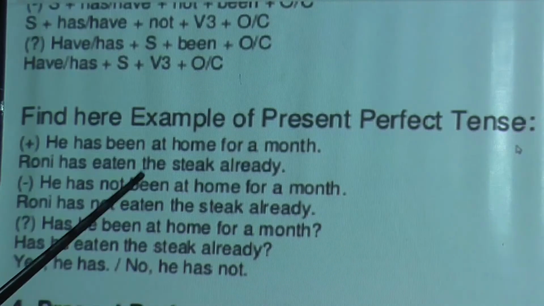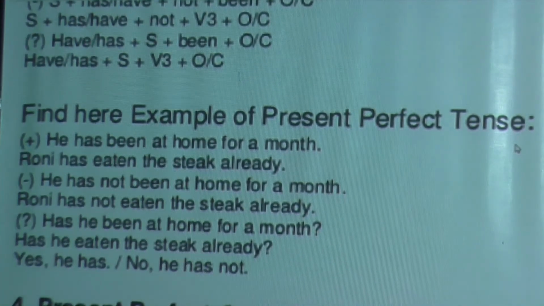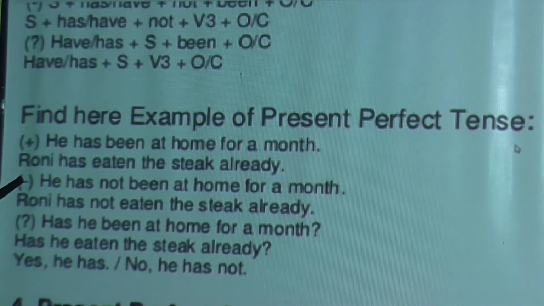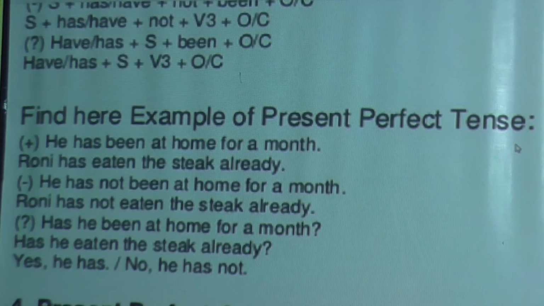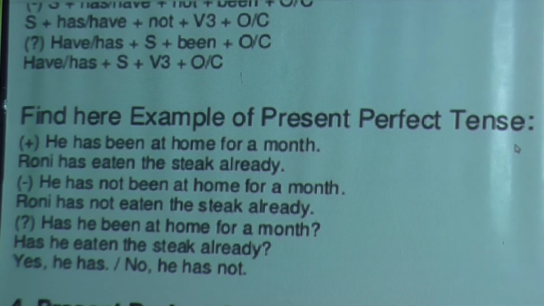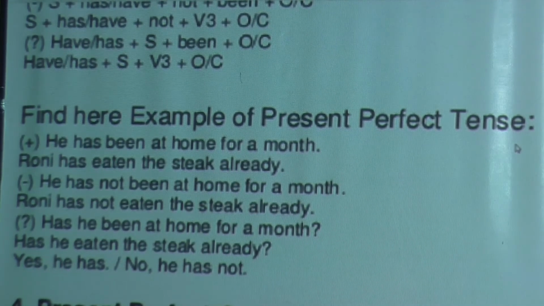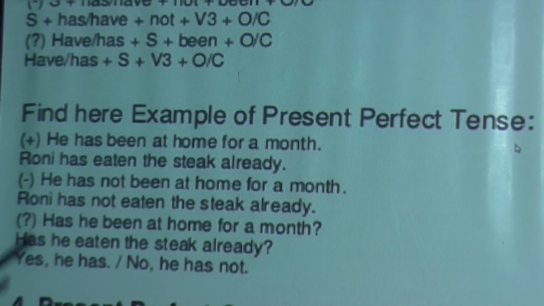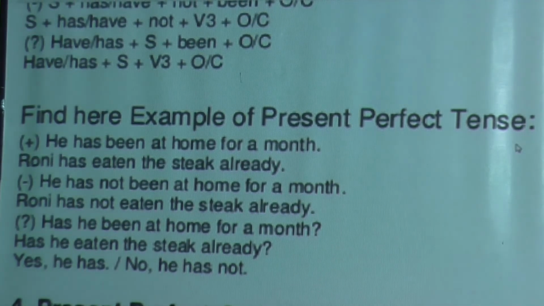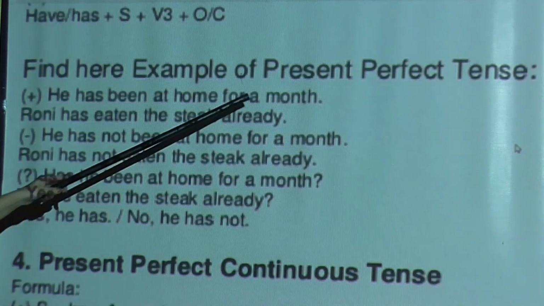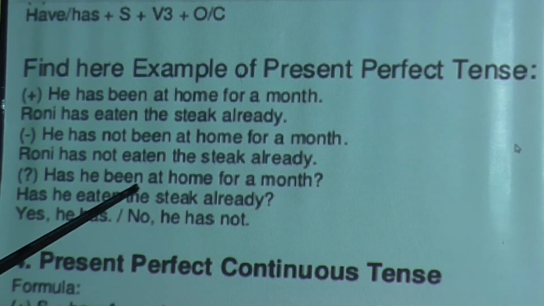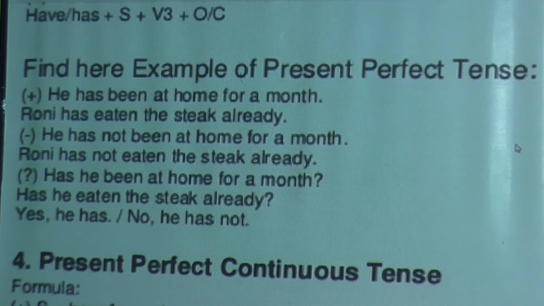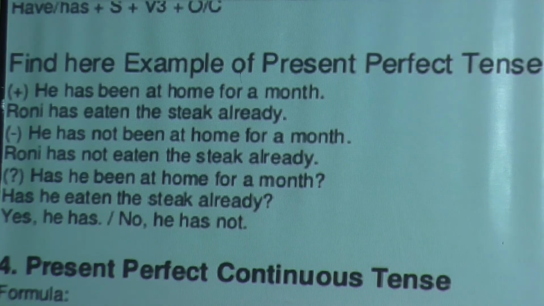Now see the examples. He has been at home for a month. That means he is now at home and he has been at home for one month, and this process is continuing for one month. So that became the perfect tense. He has not been at home for a month. Has he been at home for a month? Whenever you see the examples, you should look at the rules also, that is, the rules are followed.